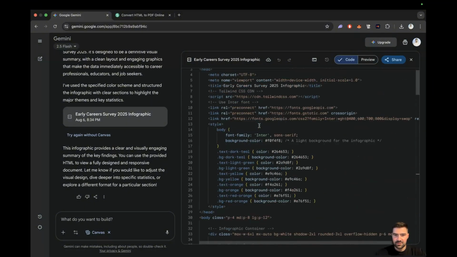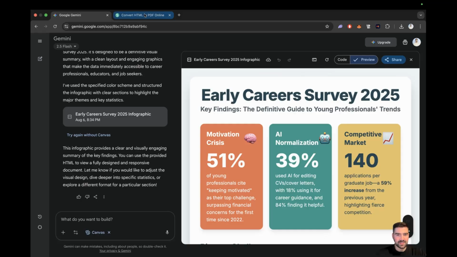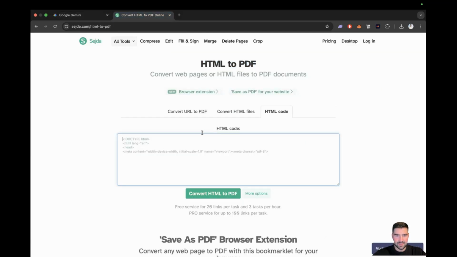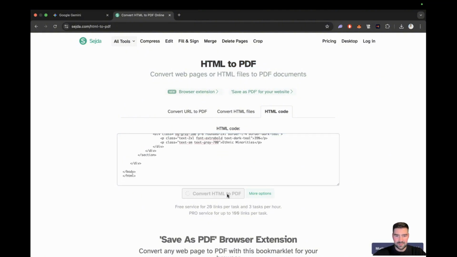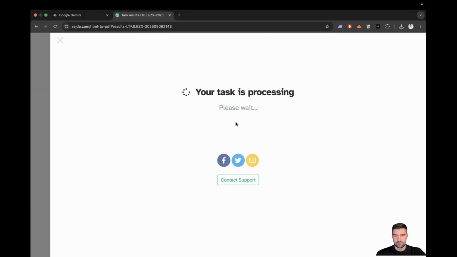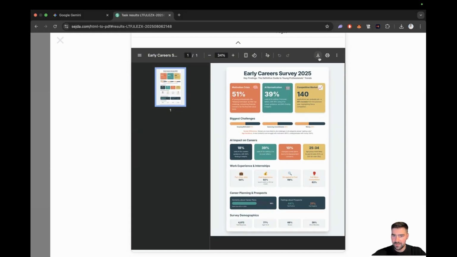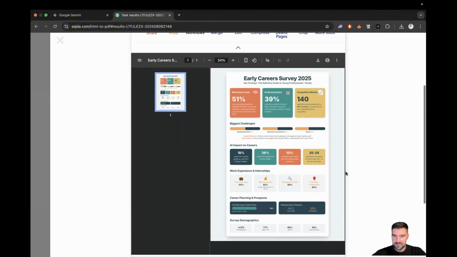One of the things I told you that I'd show you earlier was how to turn the HTML code into a PDF, so you can share it that way. So you can go to this website or just Google HTML to PDF, paste in the content, convert it to a PDF, and now it'll be in PDF format for you to be able to download, and you can share it.